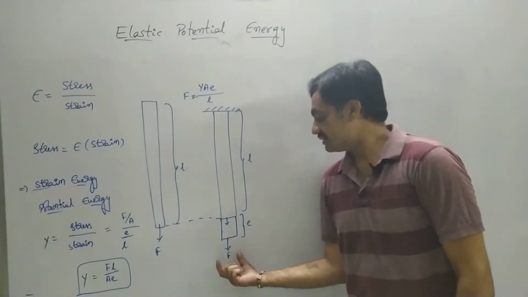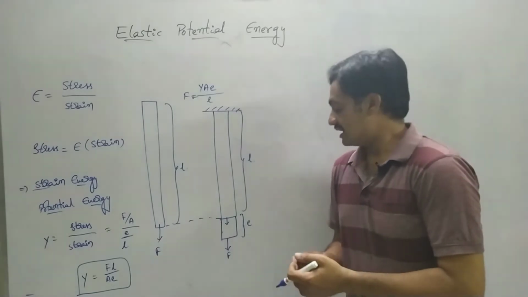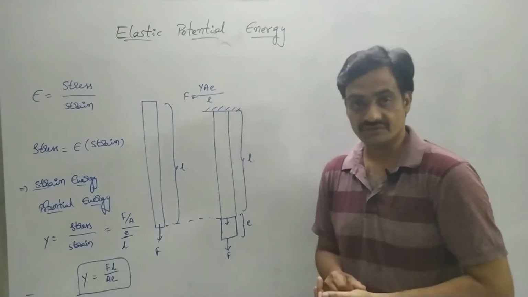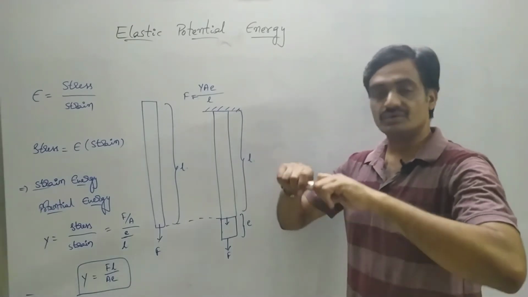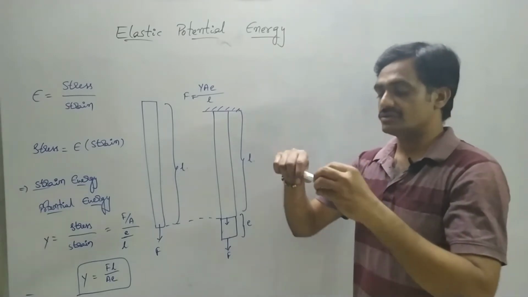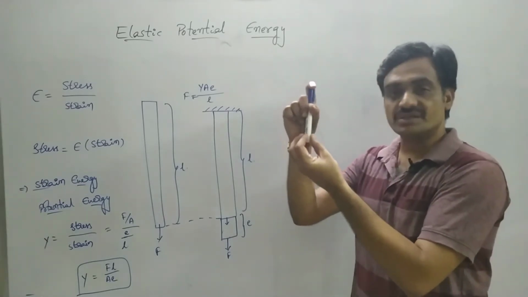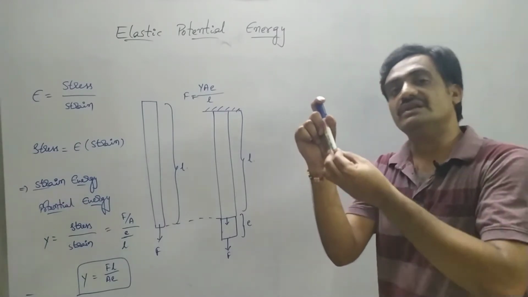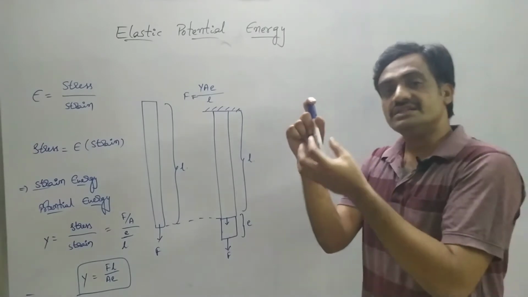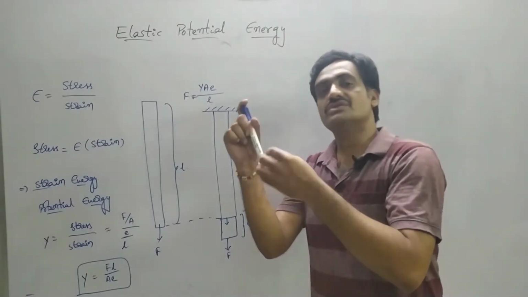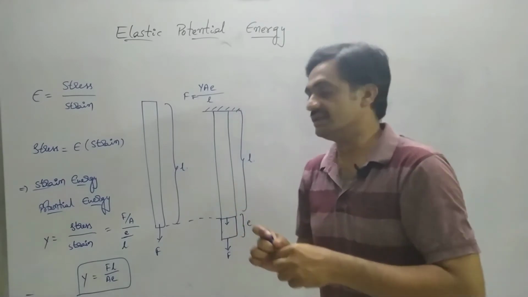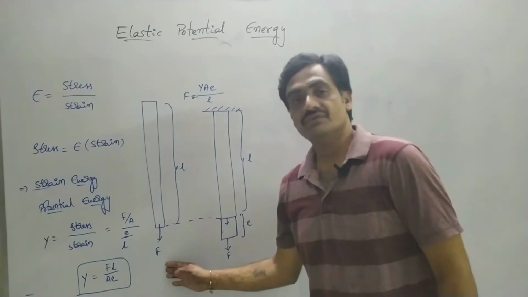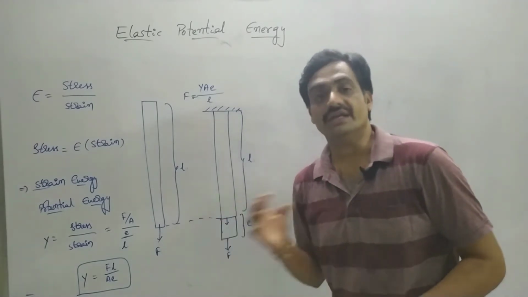So here we have to consider this force. Why? Because we cannot say that the force acting on the wire is constant, because I am not going to apply the force directly. Slowly we will increase the force. Initially we apply a small amount of force and observe the extension in the wire. After that we increase the force again and again, and as the force increases, we find the extension. This means the deforming force applied on the wire is variable.